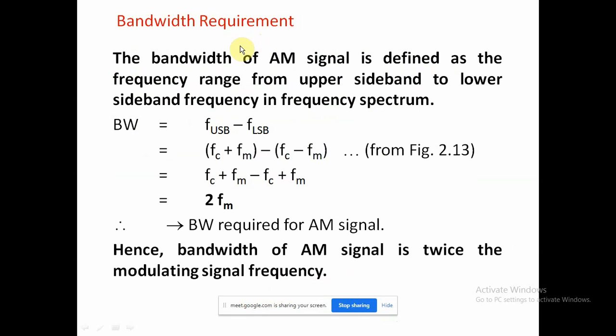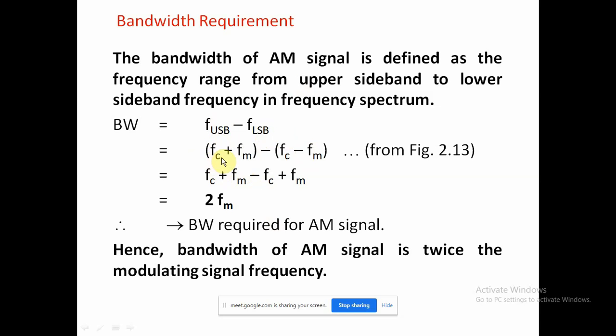How will the bandwidth be calculated? It is defined as the frequency range from the upper side band to the lower side band. The bandwidth is equal to the frequency of the upper side band minus the frequency of the lower side band. What is the frequency of the upper side band? The upper side band frequency is FC plus FM, and the lower side band frequency is FC minus FM, as already shown in the figure of the frequency spectrum.